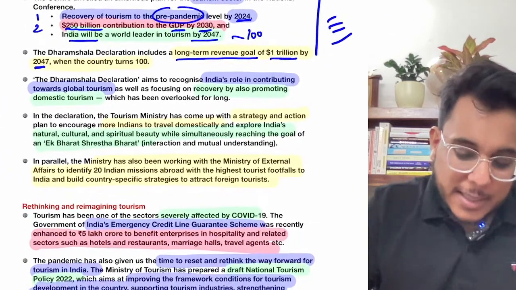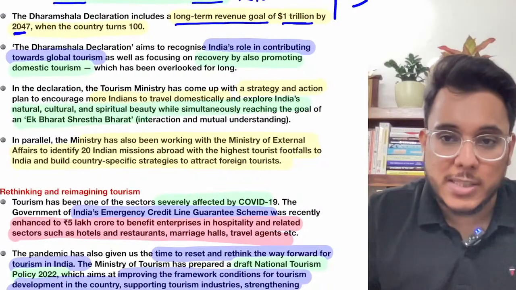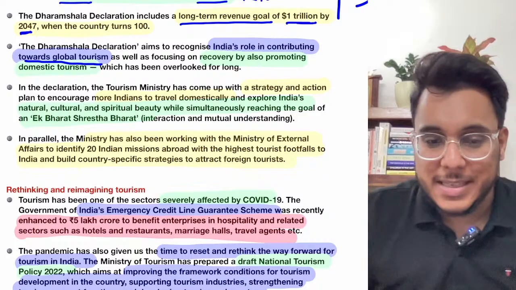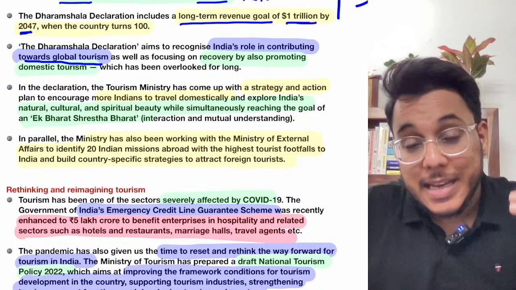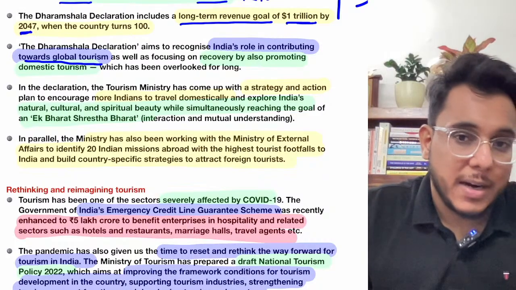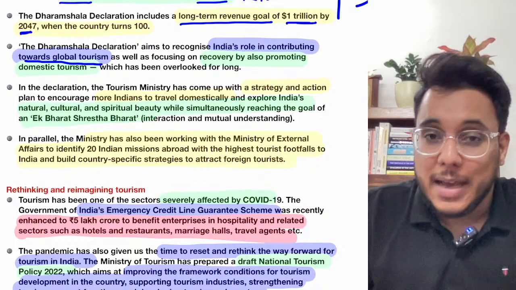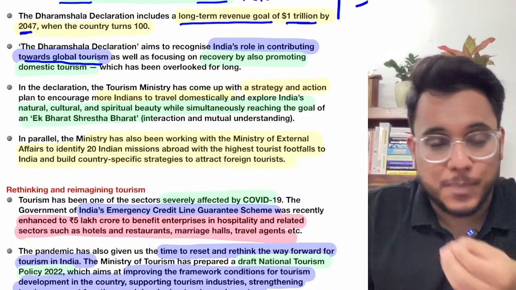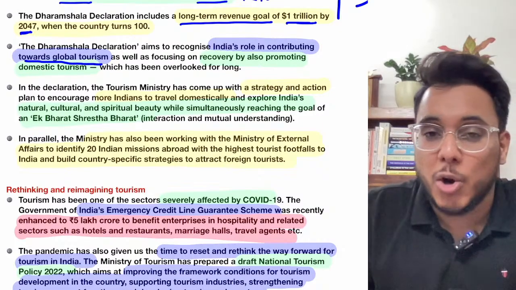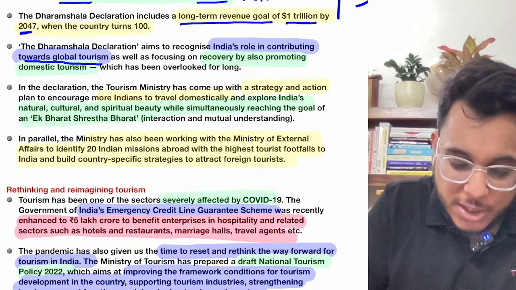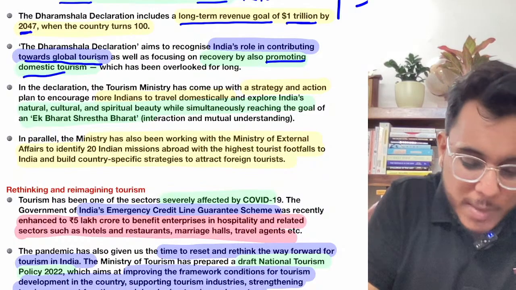Now, the Dharamshala Declaration talks about India's role in contribution towards global tourism. India is also sending many tourists to all the world countries, and therefore the Indian tourist becomes very important for those countries. Indian tourists bring a lot of economic value. At the same time, the Dharamshala Declaration has focused on promoting domestic tourism.